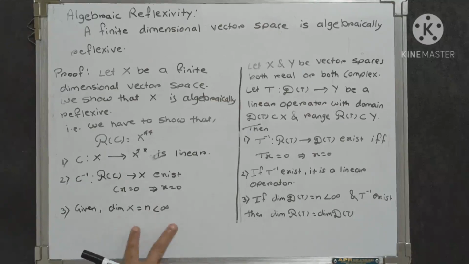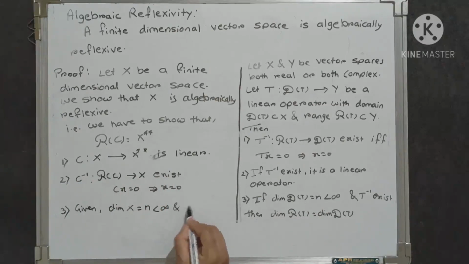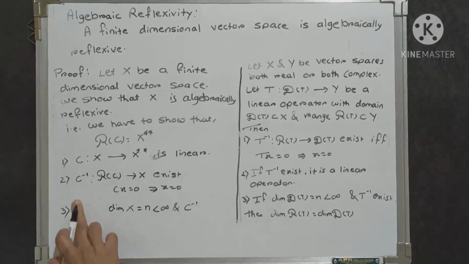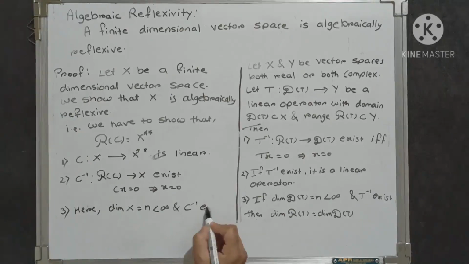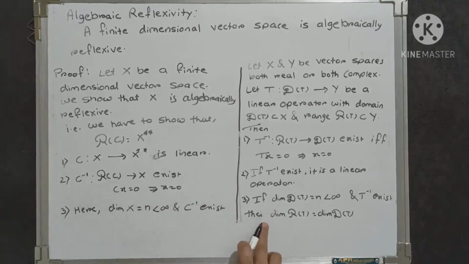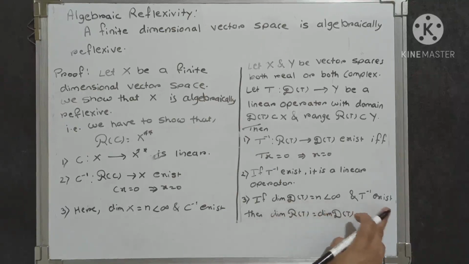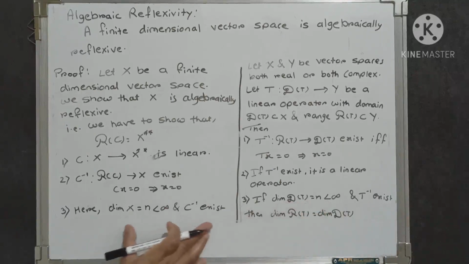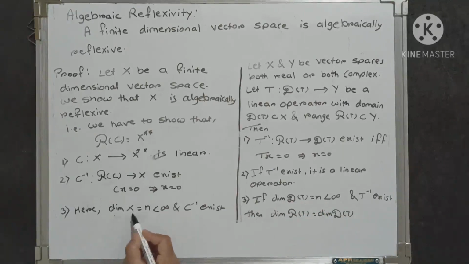In the second step we showed that C inverse exists. Then by using the third statement, the given condition is that the dimension of the domain is finite and T inverse exists. So we satisfy both conditions: the dimension of X equals n, which is less than infinity, and C inverse exists.